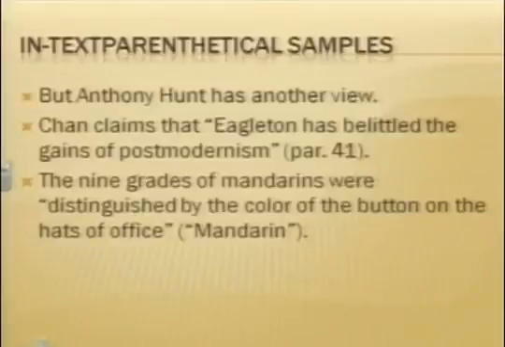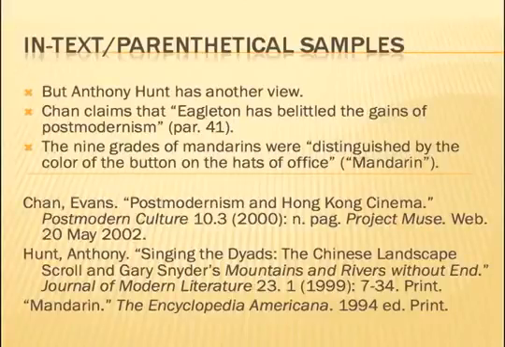So if I have something in text, these might be some examples that I would do. But Anthony Hunt has another view. Anthony Hunt would appear in my works cited as my author of its source. Chan claims, again, Chan would be in my works cited as a source. And then I have a direct quote, and then I have a paragraph that I had in this one. So the paragraph was numbered where I could do that. And then the 9 grades of Mandarins were distinguished by the color of the button on the office hat.